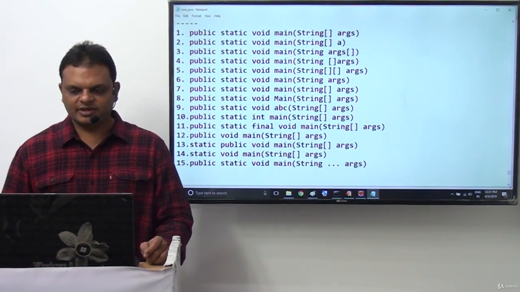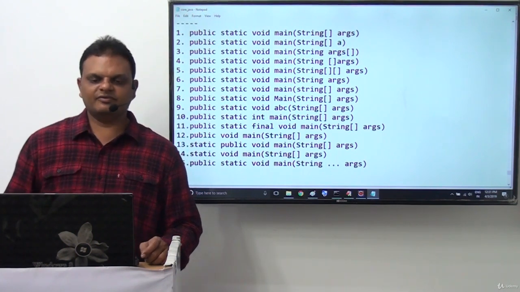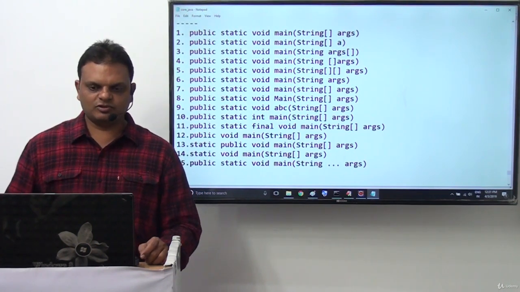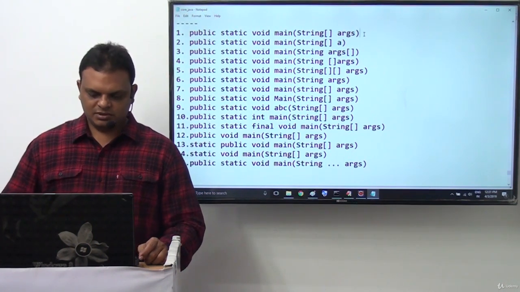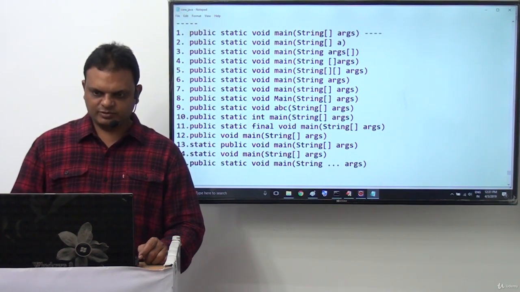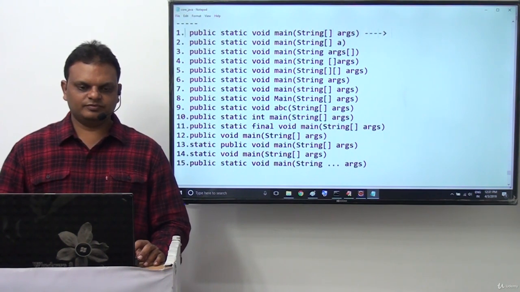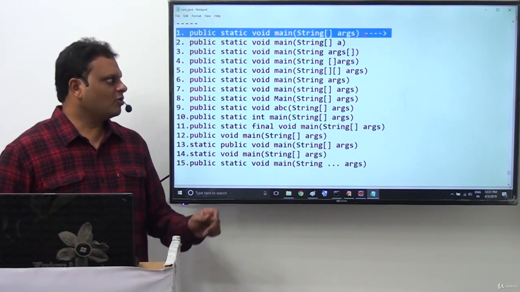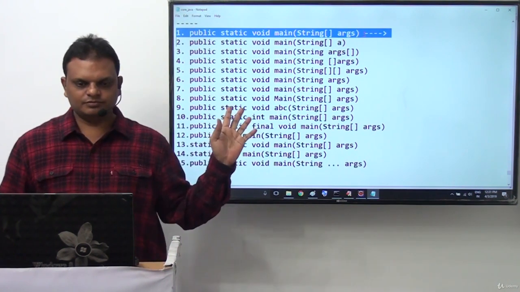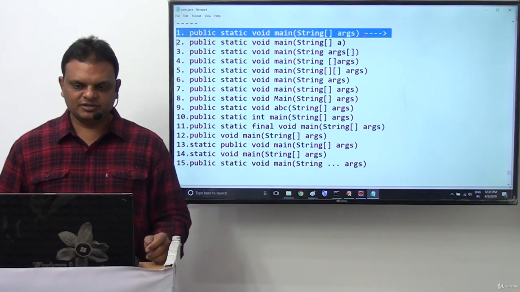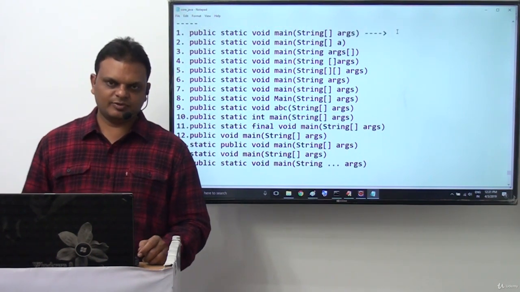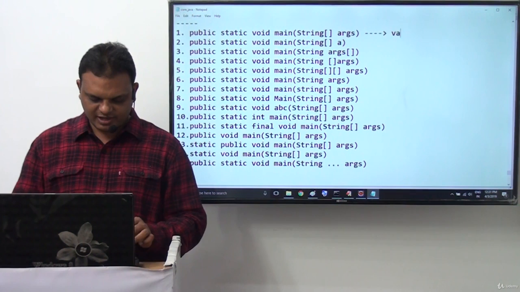Out of all these syntaxes, we have to understand clearly which are valid and which are invalid. If you observe the first syntax, public static void main(String[] args), the syntax is perfect. We are not having any problem with it, so this is valid.